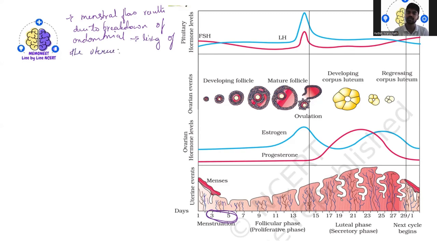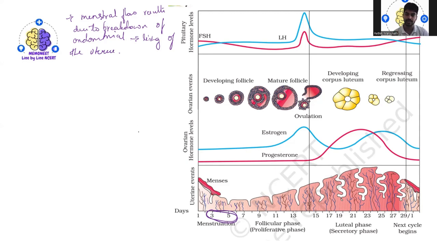That gets broken, and obviously the blood vessels there also break. As a result, at the very first stage, you will see the blood getting oozed out from the vagina. So this is one thing.